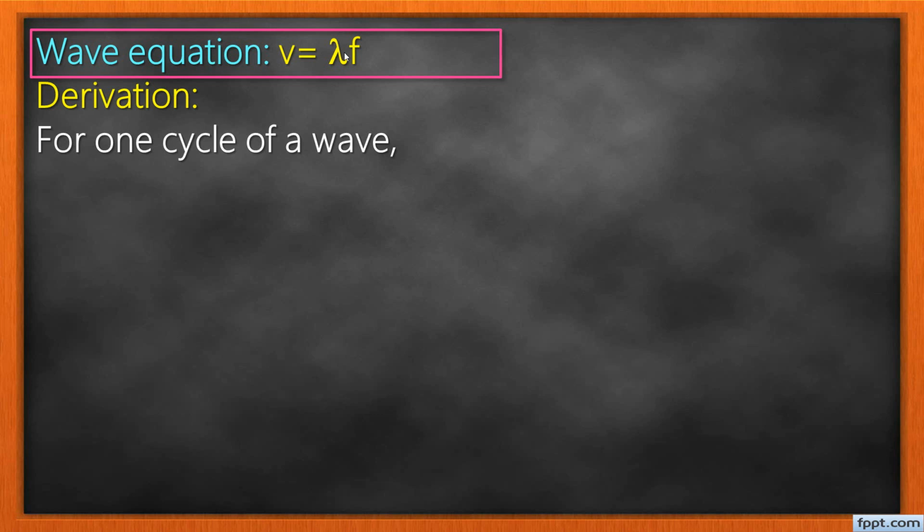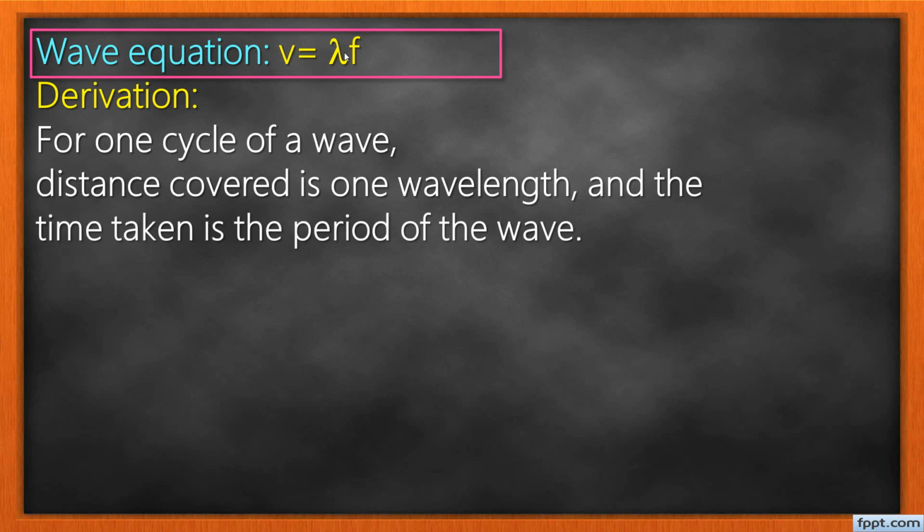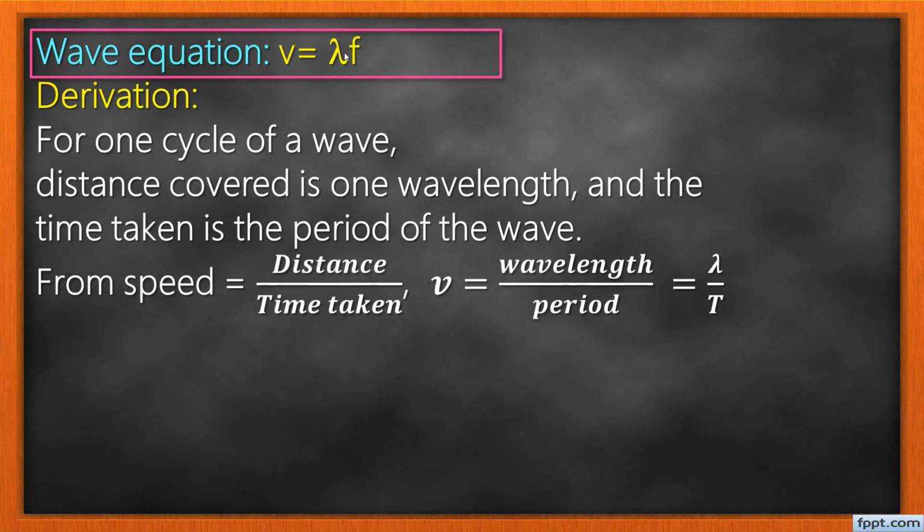Now, for one cycle of a wave, the distance covered is one wavelength, and the time taken to cover that one wavelength is the period of the wave. So from speed equals distance over time, the wave speed V is going to be wavelength over period, which is lambda over T, which we can write as lambda times 1 over T.